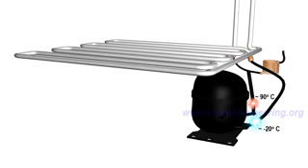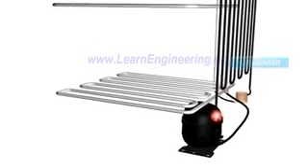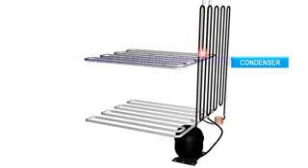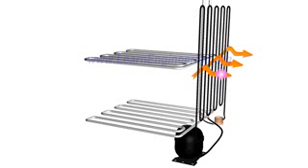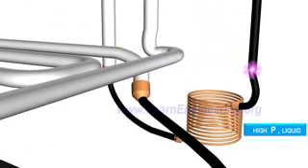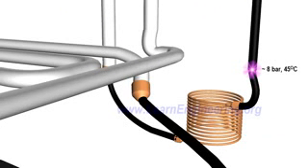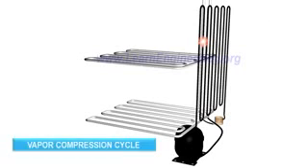To convert it to liquid state, we are introducing another heat exchanger. This heat exchanger is fitted outside the refrigerator, so it will liberate heat to the surroundings. Vapor will get condensed to liquid, and temperature will come down to normal level. So the refrigerant is back to its initial state again, high-pressure liquid. We can repeat this cycle over and over for continuous refrigeration. This cycle is known as the vapor compression cycle.